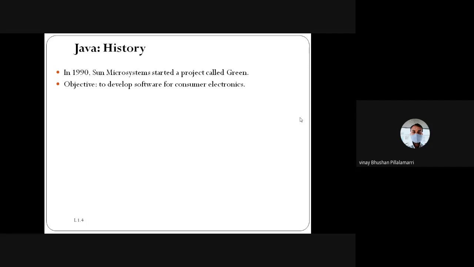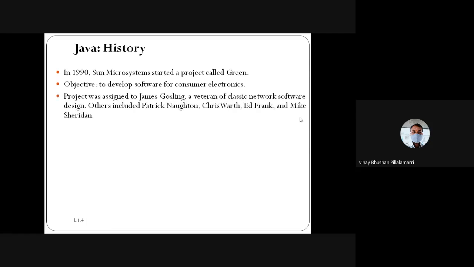Basically, they started from electronics, selling the products in a public environment. They developed this Java environment by developing websites. Okay, this was not done by just one person. It was done by a group, with James Gosling assigned to it, and apart from him, other authors also helped in designing the software projects.